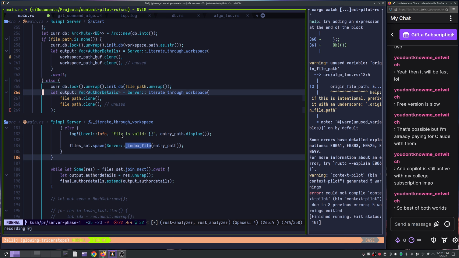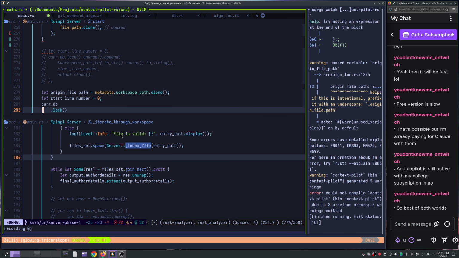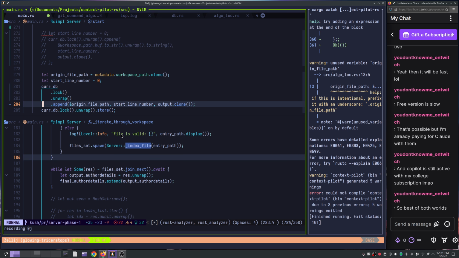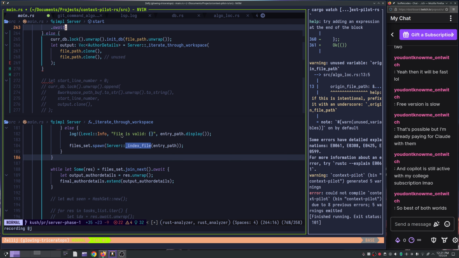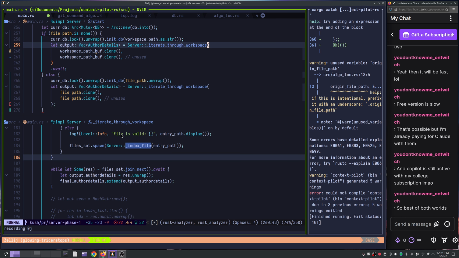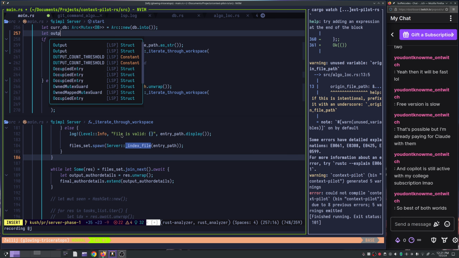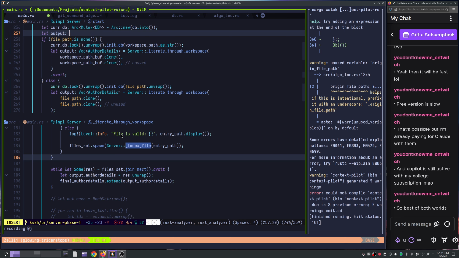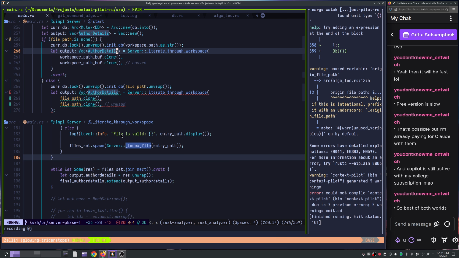Okay. So now what we need to do is, once this is done, we need to do all this, right? So output should be given here. Let output, actually we can do let output vector authorities. No, I don't need it this way. I think this could be just a Vec::new, right? And I could just do this as output.